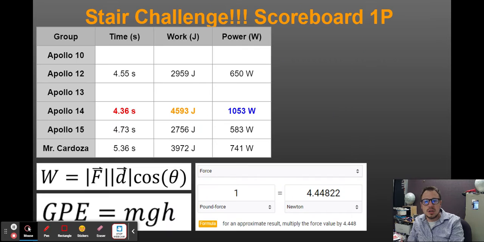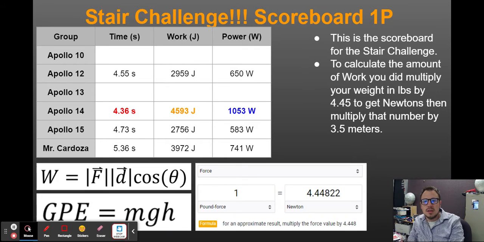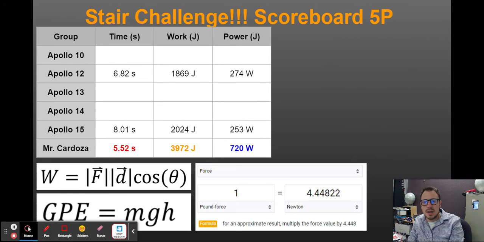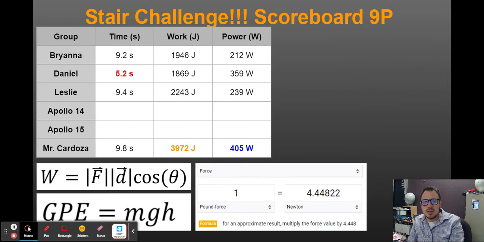And so we talked about who won the stair challenge. Well, what I did was I added the power column. So I have all the different ones. Now notice that in some of them, the fastest did the most work and exerted the most power. But sometimes these aren't mutually exclusive. If you go the fastest, you might not have done the most power, right?